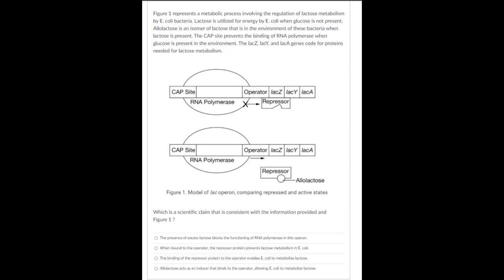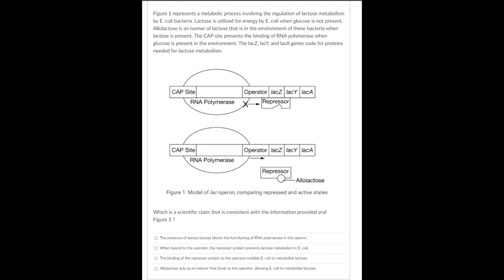So basically it shows you the lacZ, Y, and A genes. It shows you the repressor, and it shows this one in this case is called allolactose. It's an isomer of lactose, which would be present if lactose was present. It's basically a mirror image of lactose, and it will bind to the repressor the same way. So it says that it binds to it.